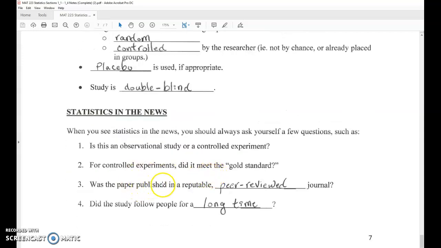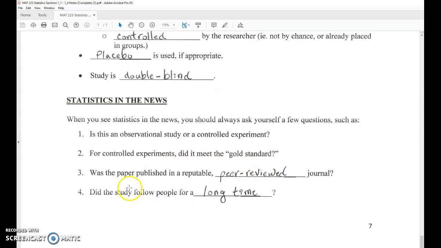And was the paper published in a reputable peer-reviewed journal? Peer-reviewed means that other people, experts in the same field as those publishing the paper, have reviewed it and sort of guaranteed its authenticity and the fact that it was well done. And lastly, did they follow people for a long time? Not just a quick snapshot, but a long time taken into account.